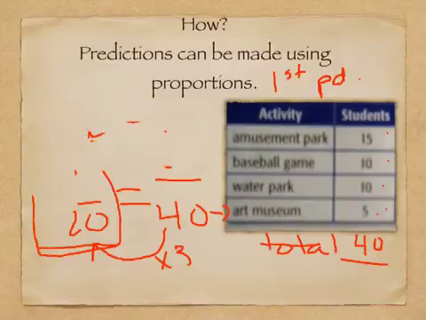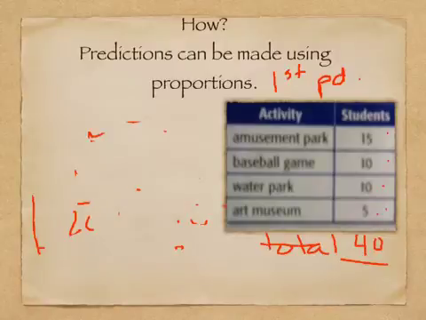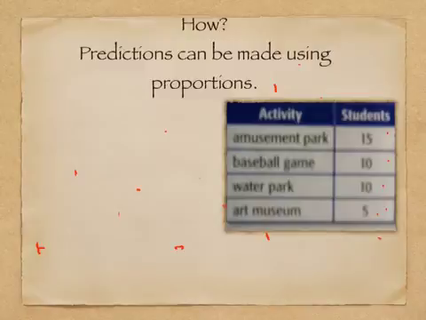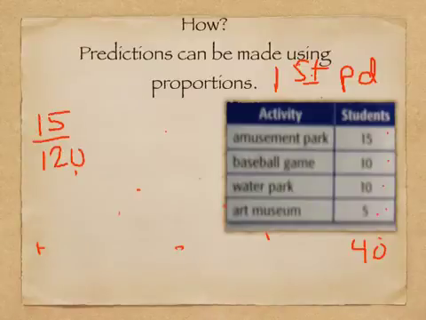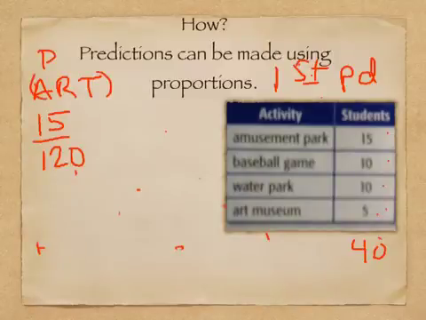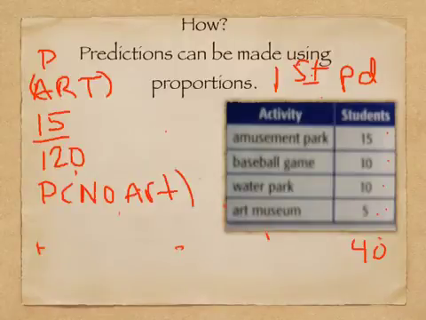Okay, let's look at another one. Okay, so we still had 40. This was first period. So if 15 out of 120 wanted to go to the art museum, how many don't want to go to the art museum? This is the probability of art. What's the probability of no art, not wanting to go to the art museum?